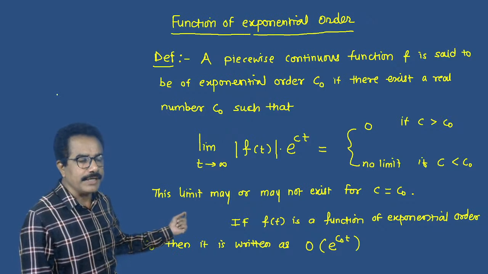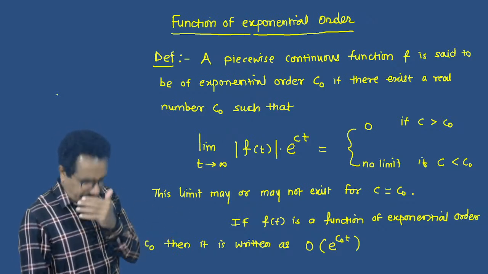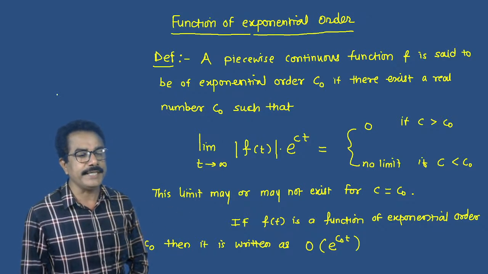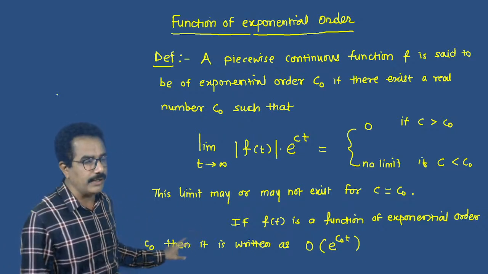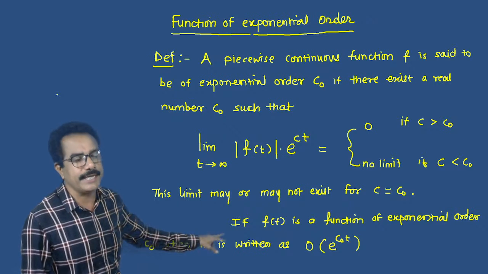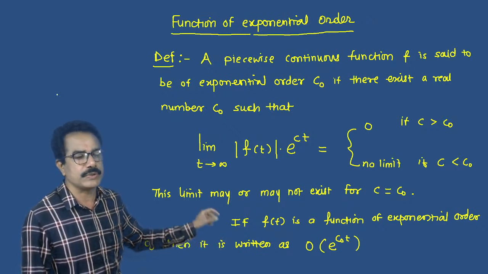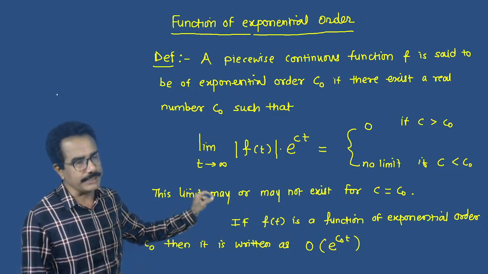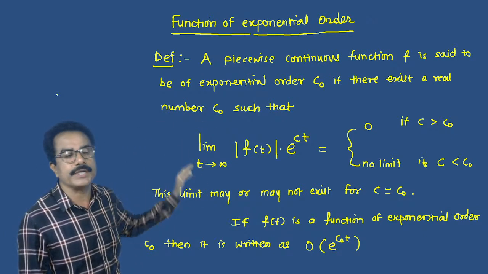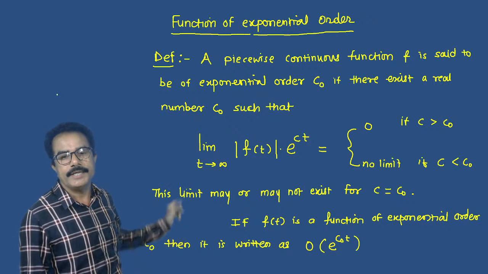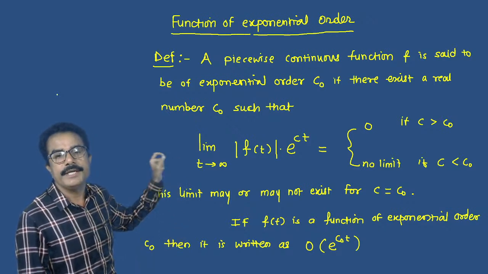If the function f of t is a function of exponential order C0, then we can write it as O of e raised to C0 into t. This is the exponential order function. You have to note this definition.